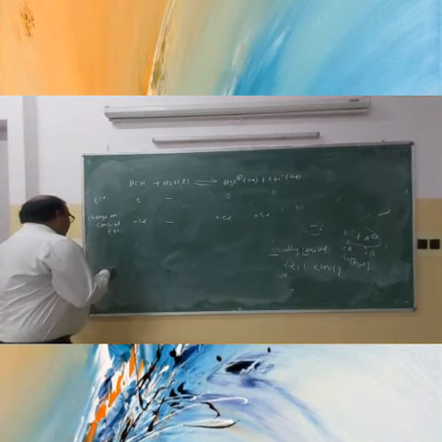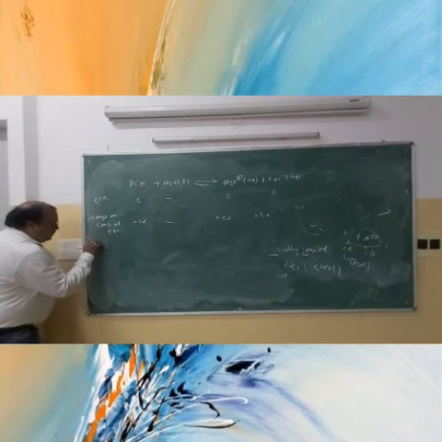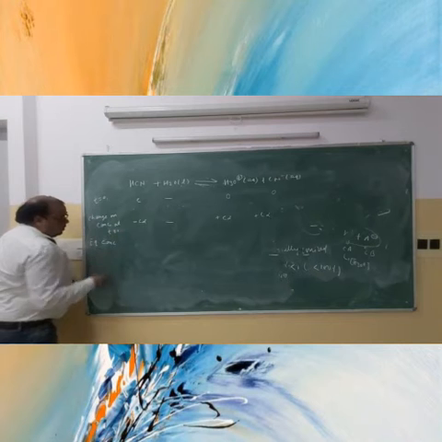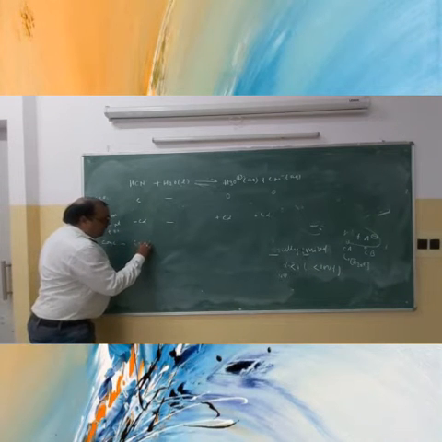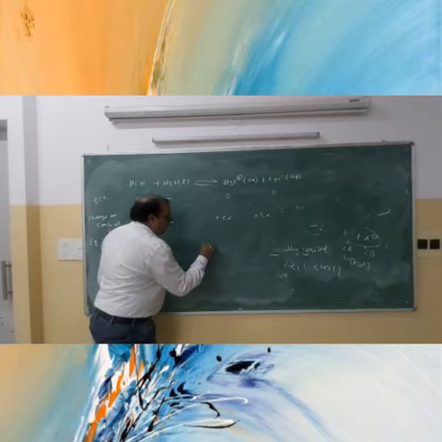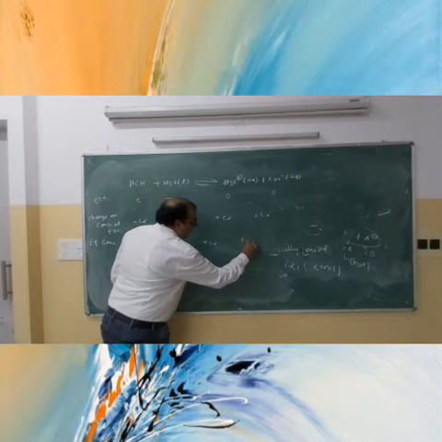So at equilibrium, what will the equilibrium concentration be? It will be C minus C alpha, C alpha, and C alpha. You can write this as C(1 minus alpha), C alpha, and C alpha.